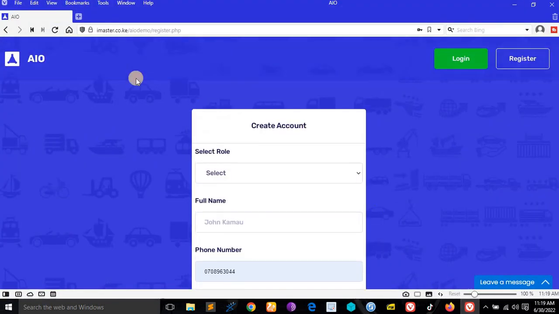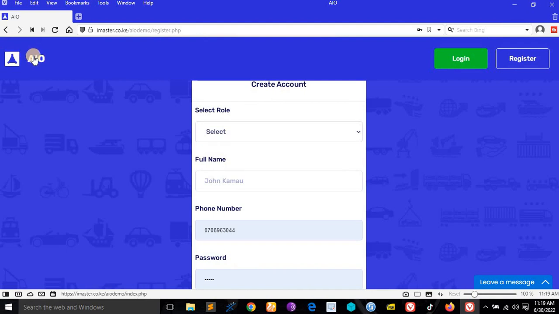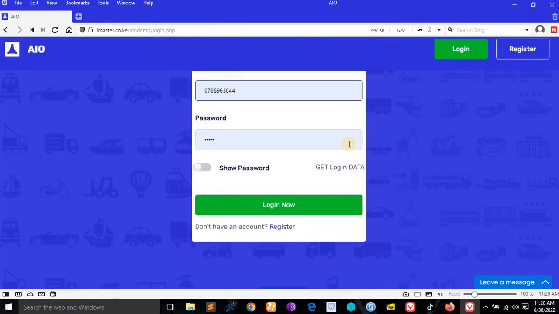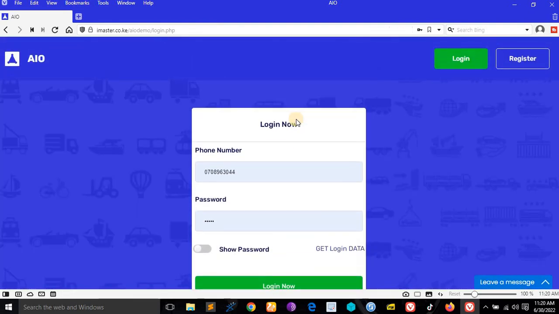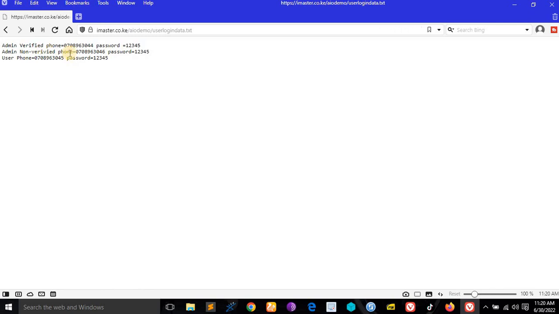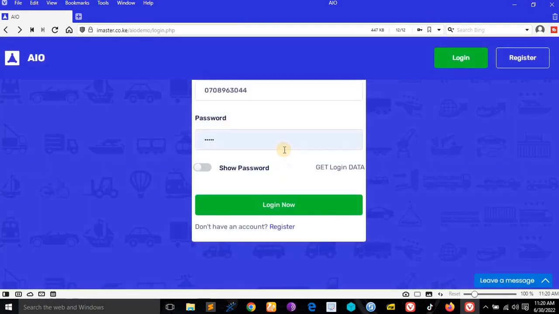So this is the login page, and this is the registration page. Let me take you to the login page so that you can see. When you are on the login page, you don't need to do a lot. You just get the login data, copy it from here, paste it in the login page, then log into the system and see what happens. But personally, I want to show you everything. This video is aimed at showing you everything that happens in the system.